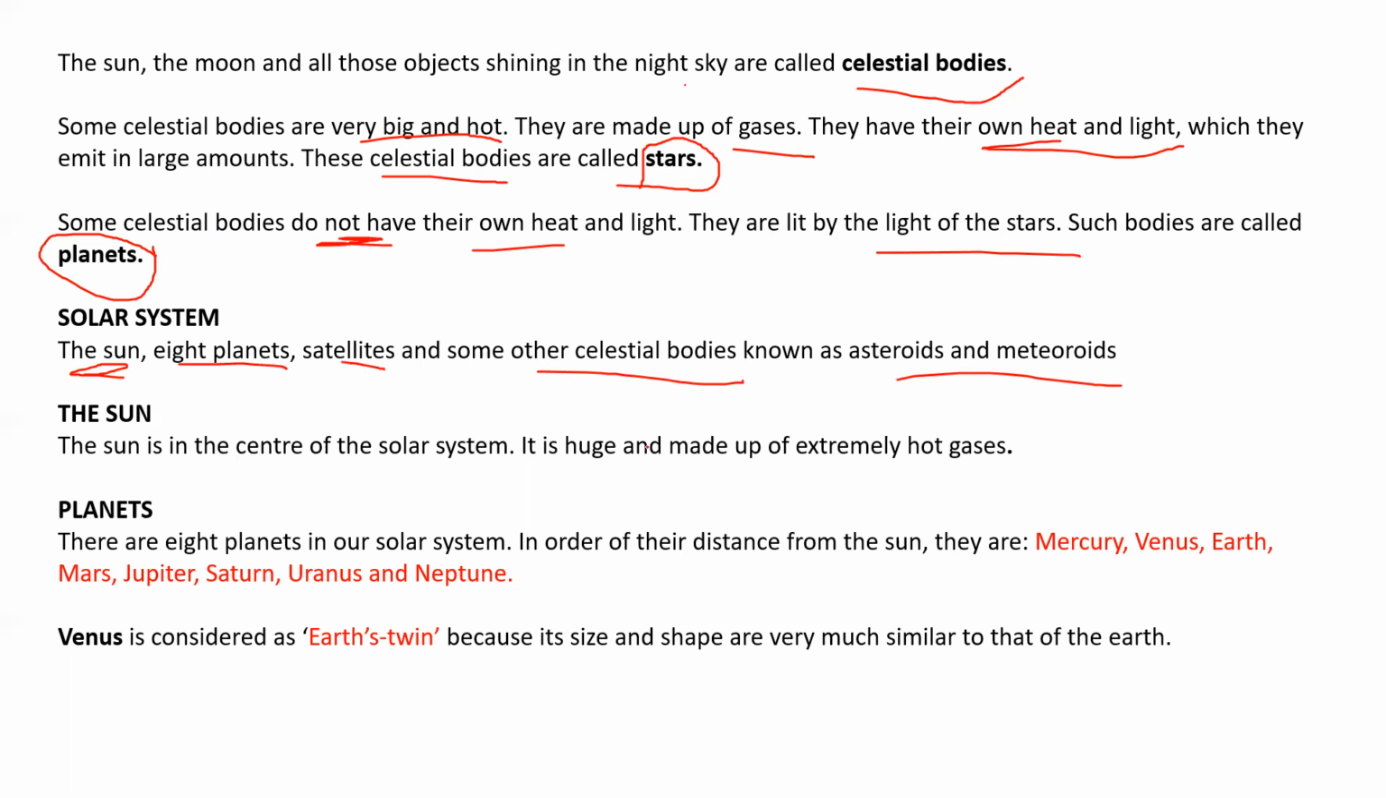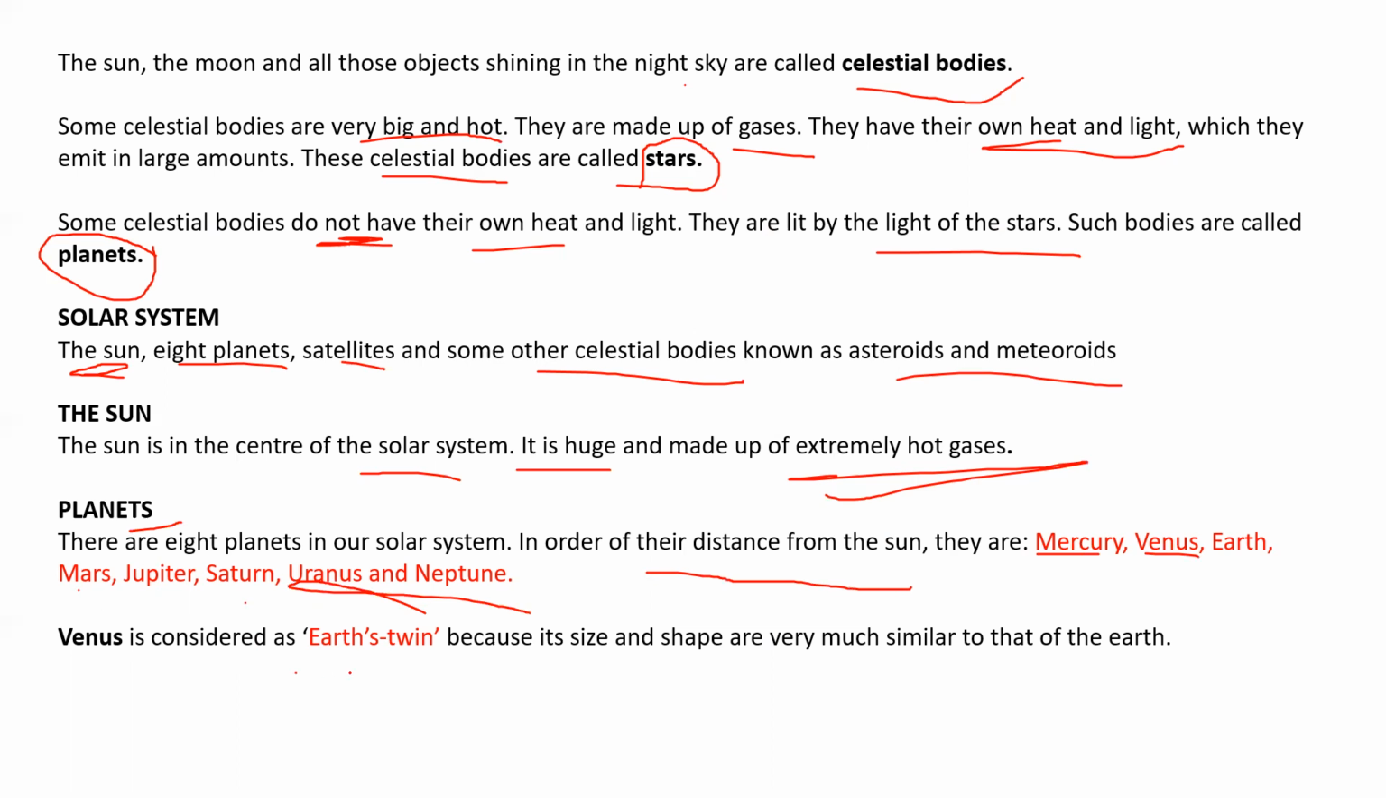Okay, the sun is in the center of the solar system. It is huge and made up of extremely hot gases. Okay, planets. There are 8 planets in our solar system. In order of their distance from the sun, they are Mercury, Venus, Earth, Mars, Jupiter, Saturn, Uranus and Neptune.